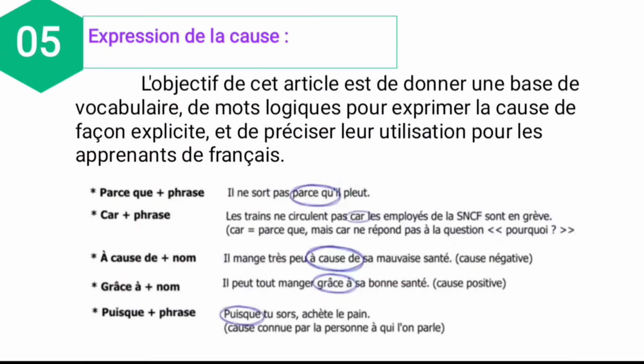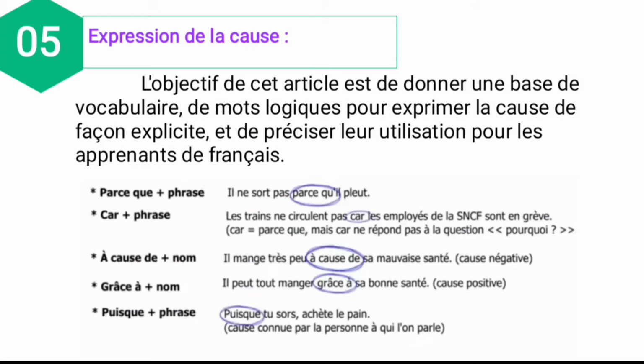A base of vocabulary means what? Like because, but, since. These are the base of vocabulary in the expression de la cause, logical words to express the cause in an explicit way and specify their use for learners of French. So because of this expression we could speak about some news and so on. So because of these words, that is the vocabulary, because, but, since and so on.